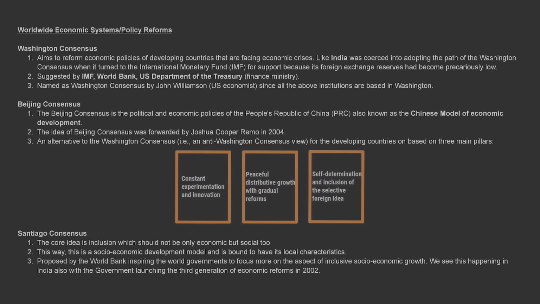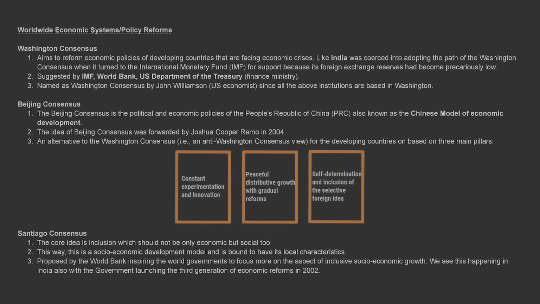2. Suggested by IMF, World Bank, U.S. Department of the Treasury, Finance Ministry. 3. Named as Washington Consensus by John Williamson, U.S. economist, since all the above institutions are based in Washington.